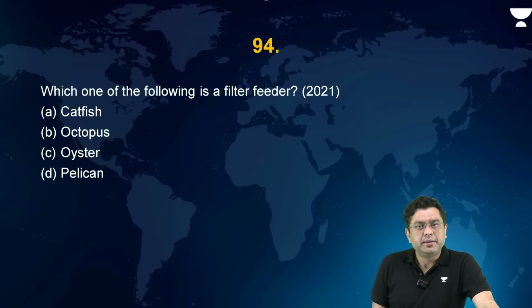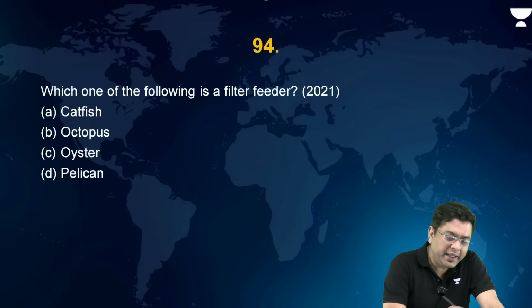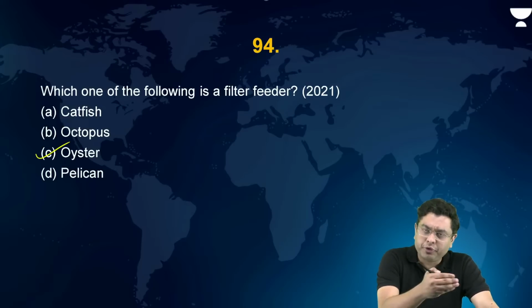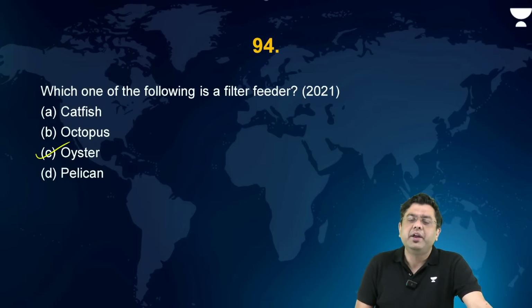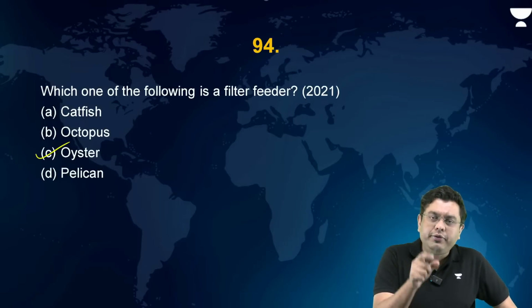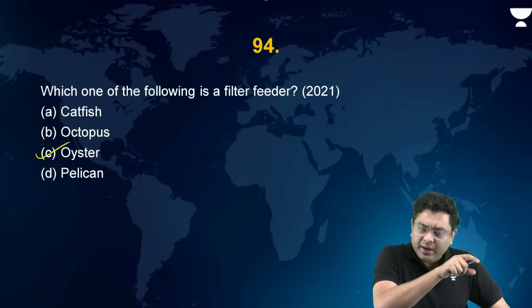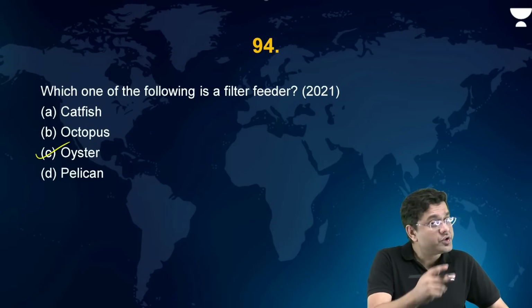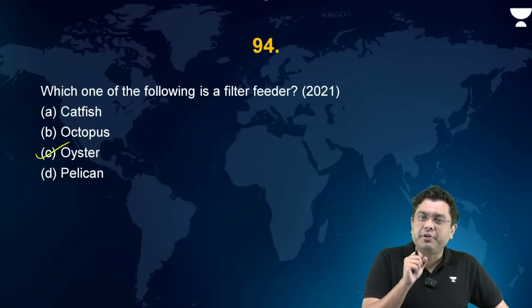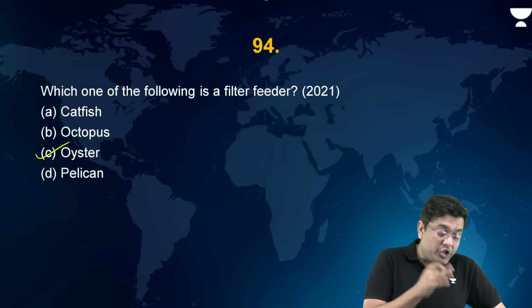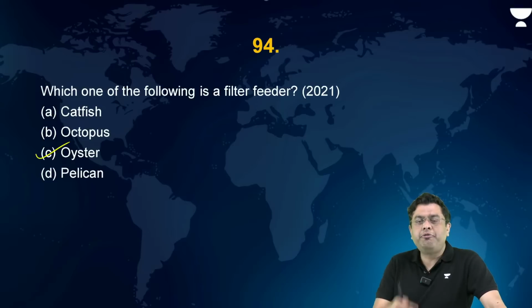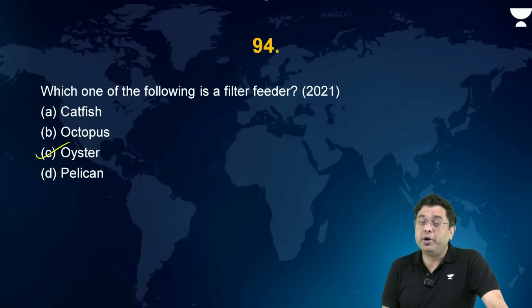So here the correct answer is going to be oyster. Because if you think about all of the other ones, they basically are the consumers. When you talk about octopus, they also consume the various different nutrients out there. Catfish and pelican, they have also a food chain that they are dependent upon. It is the oyster which is dependent upon the fallen materials in the ocean.